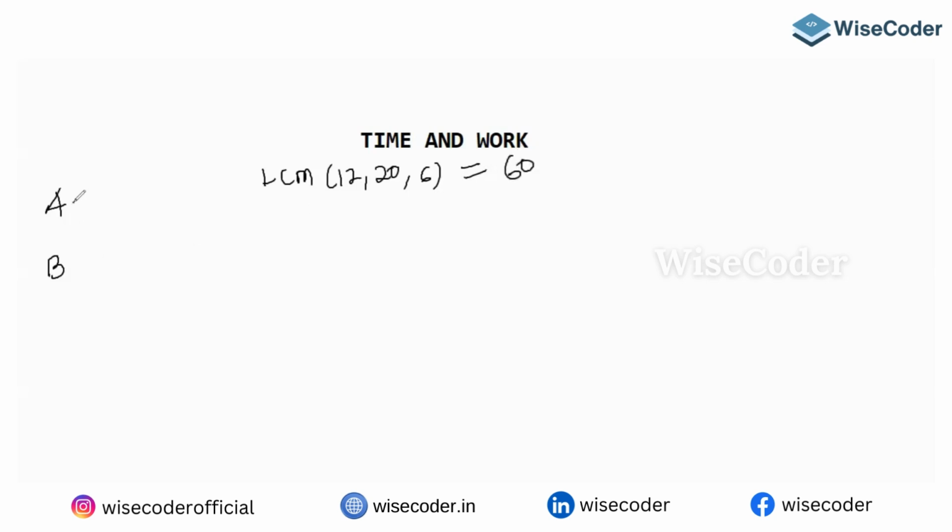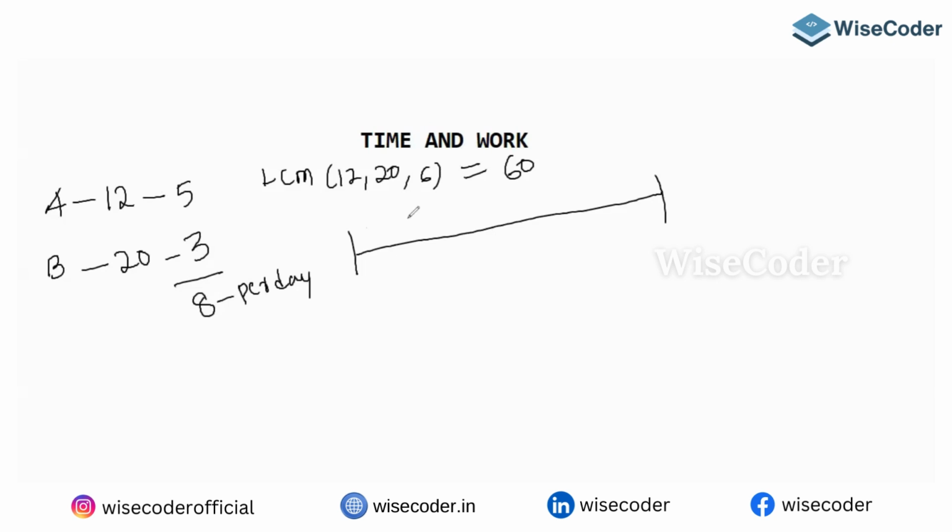So A takes 12 days and B takes 20 days. A will eat how many chocolates per day? 5 chocolates. B will eat how many chocolates per day? 3 chocolates. So together this is 8 chocolates per day. Okay, 8 chocolates per day. Please understand.